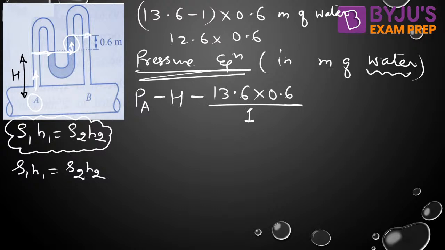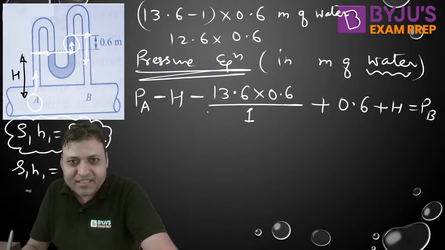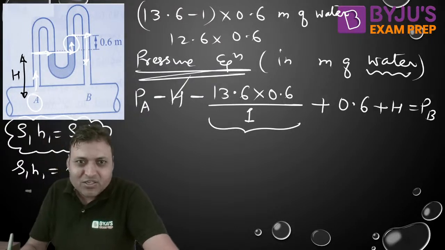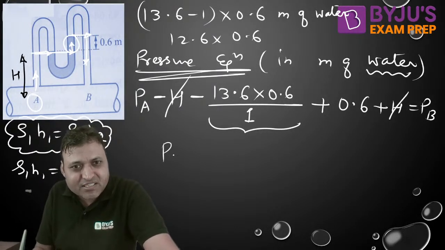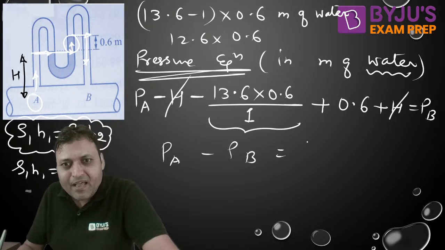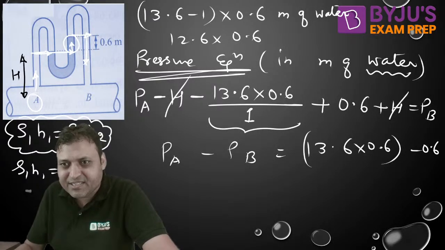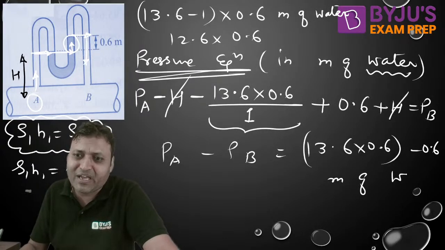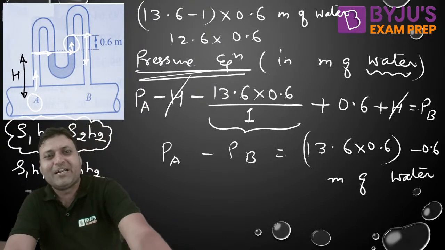Then we can jump from here to here, and now we are traveling in the downward direction, plus, and we are traveling in water, so no need to convert. 0.6 plus h is equal to PB. The unit you will be getting is meter of water. I hope it is clear. This is how the conversion should be done. So this minus h gets cancelled out with this plus h. So PA minus PB will be equal to 13.6 into 0.6 minus 0.6 meter of water.